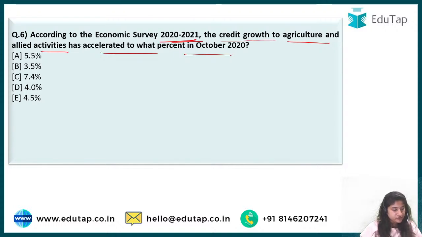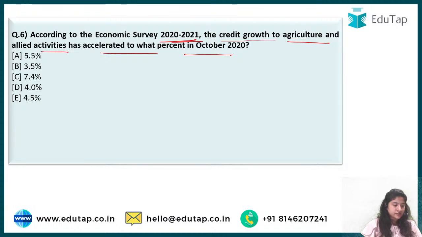Satakshi is the first one to say E. That is okay, so she said for the 5th. We are in question number 6. Let's see who is the first one to say. Akhil is the first one to write option C, while Nilesh says option B. Okay, so we'll wait for one more comment. Who is the third one to comment? Third fastest student to comment on this, and then we'll move ahead with the answer.